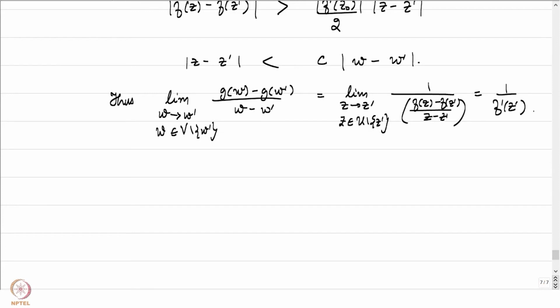The two primes shouldn't be confused. One is f prime and the other is z prime. We have used the injectivity of f very crucially.